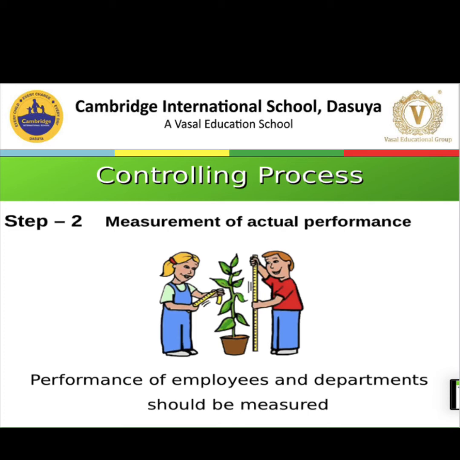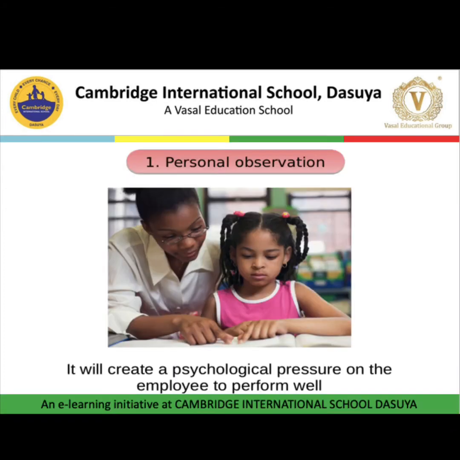And standards make comparison easy. In large organizations, generally they are going to use sample checking method to measure the actual performance of an employee. So here we are going to measure the performance of an employee, what he has done. In this image, you can see this is an example of personal observation. Personally, you are going to observe how employees are performing. It will create a psychological pressure on the employee to perform well under the supervision of a manager.